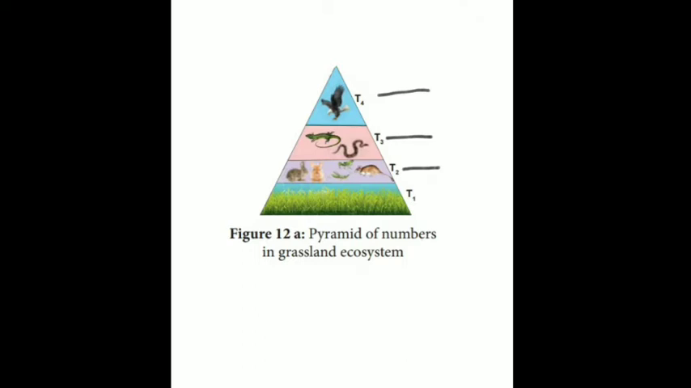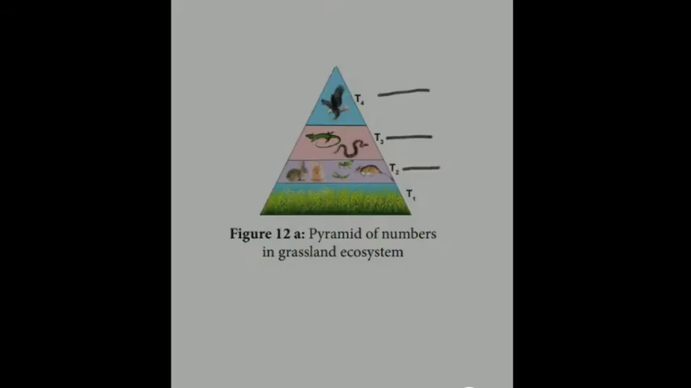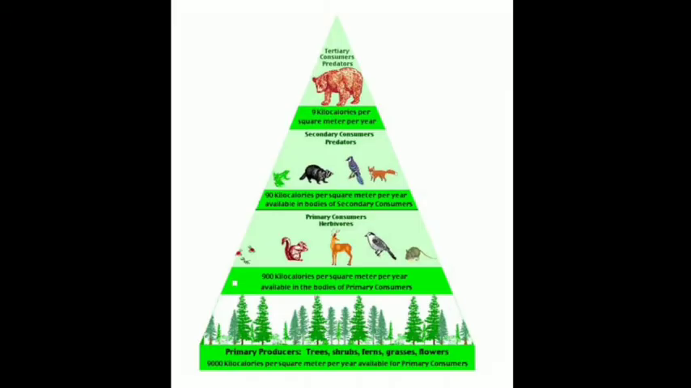Then we have the pyramid of biomass. What is biomass? This is the pyramid of biomass, and the biomass of an organism is the mass of each living organism multiplied by the total number of organisms in that trophic level. So it indicates the amount of food available in the next trophic level. Is that clear?